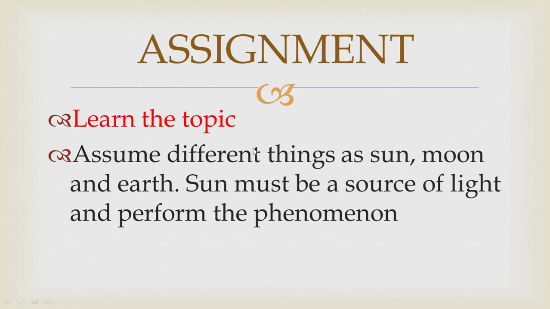So the assignment is to learn the topic. It is a very important topic. Assume different things as the sun, moon and earth as celestial bodies. The sun must be a source of light. Perform the phenomenon that we already did in the activity.